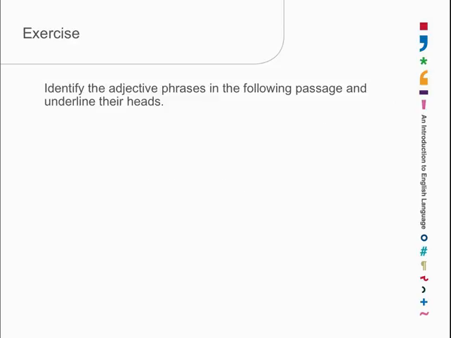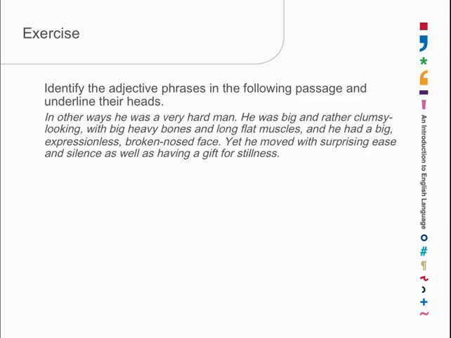So how good are we at finding adjectives? Here again we have an extract from a novel in which someone is being introduced. He was a very hard man. Hard, predicate position. Big, rather clumsy looking, predicate position. Big, heavy bones, big, heavy, attributive position, two of them. Long, flat muscles, two adjective phrases, both in attributive position. He had a big, expressionless, broken-nosed face, three of them in attributive position.